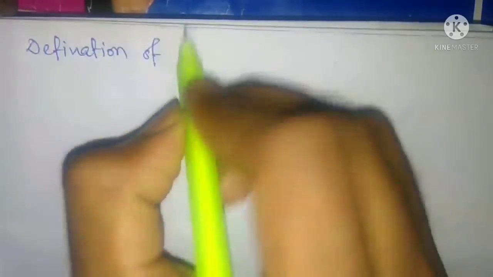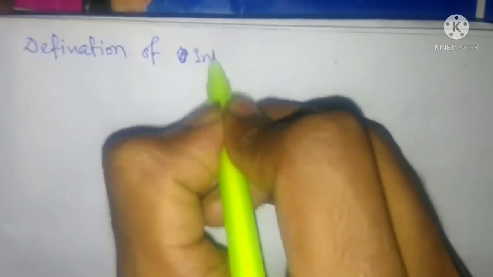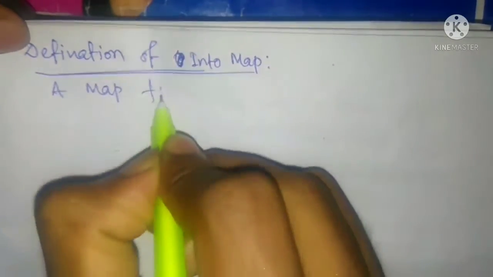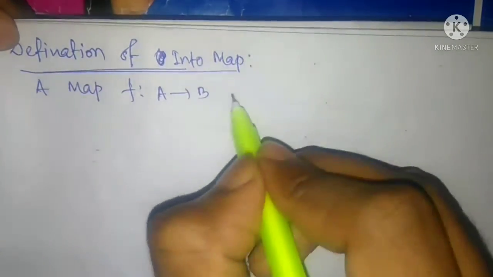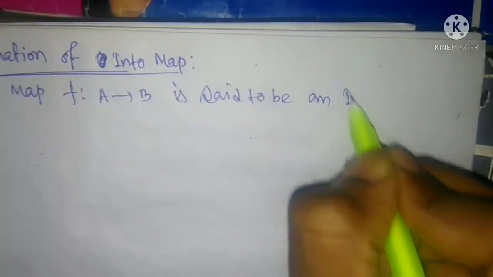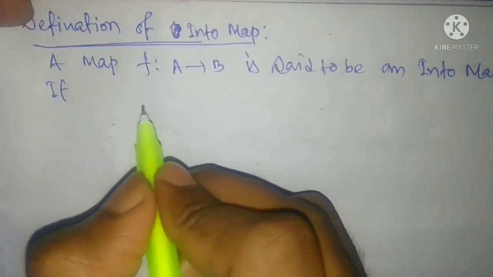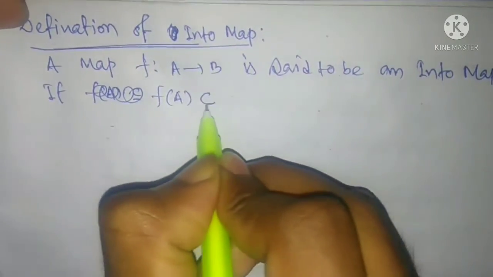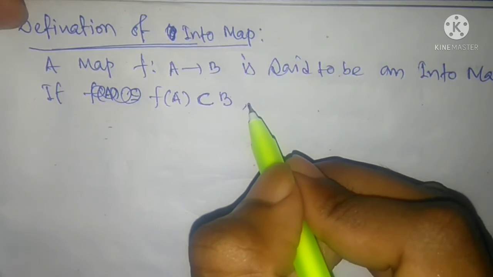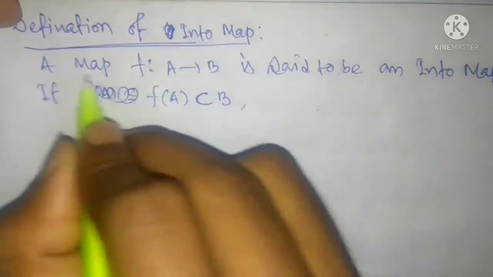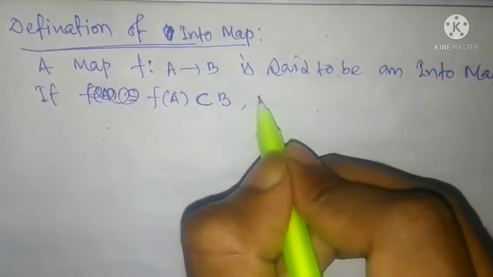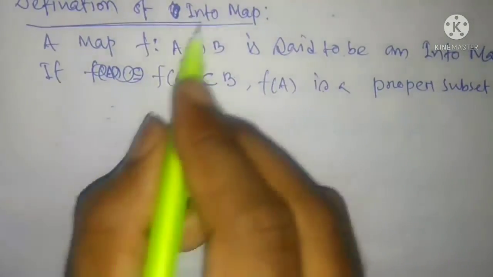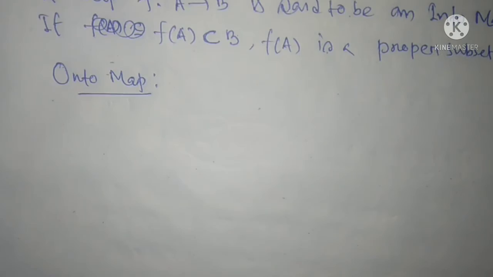Okay, now we discuss the definition of into mapping. A mapping f from A to B is said to be an into mapping if f of A is a proper subset of B. In this case, A maps into B. And for our onto map definition, the condition is changed.